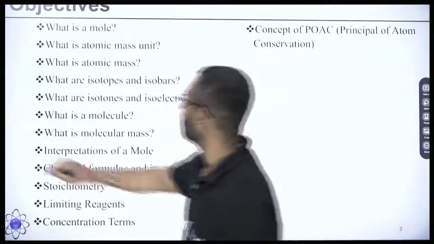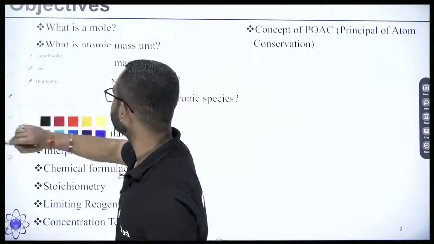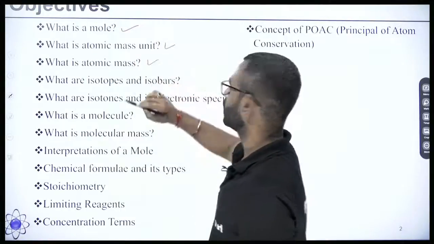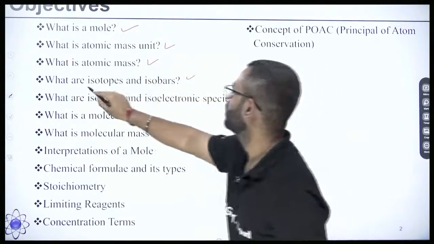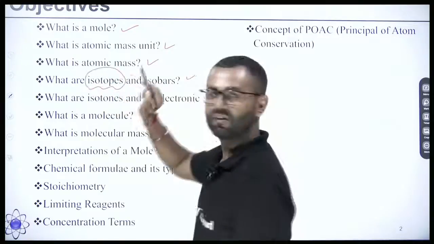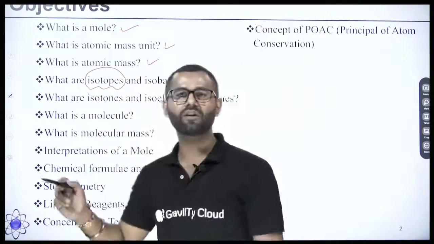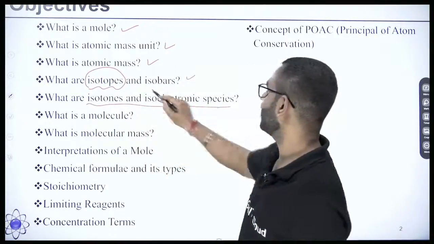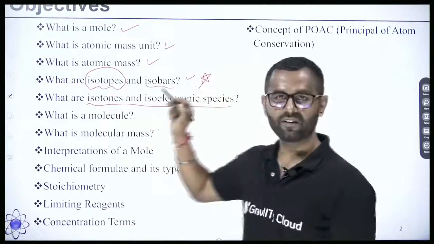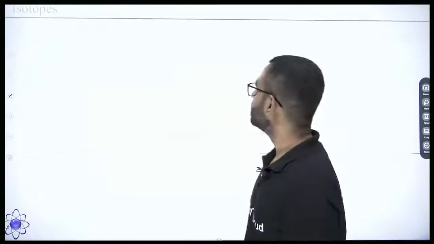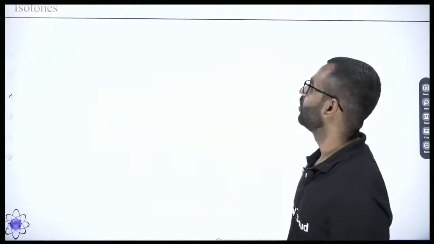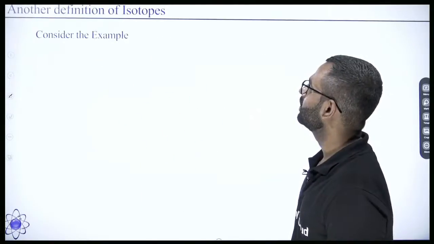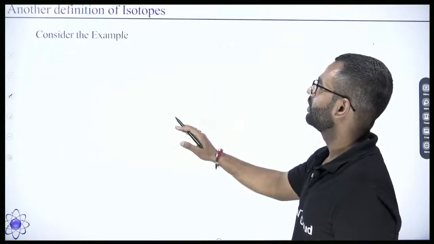So these were our objectives in this chapter. So far we have covered mole concept, atomic mass unit, and isotopes. We are at isotopes. We'll continue from here, and we will try to cover isotones, isoelectronic species and isobars today. So let's go ahead.